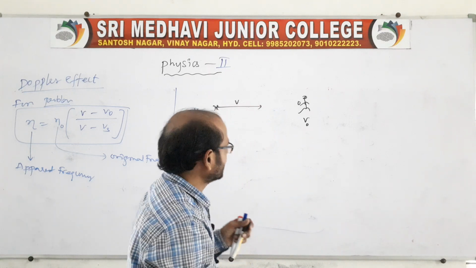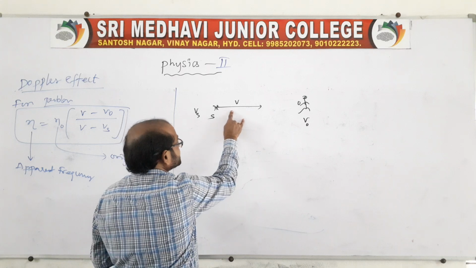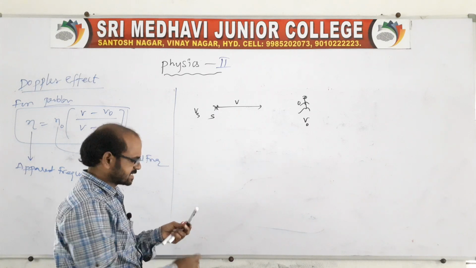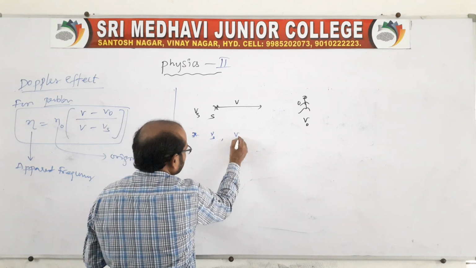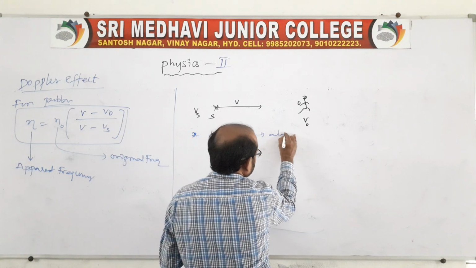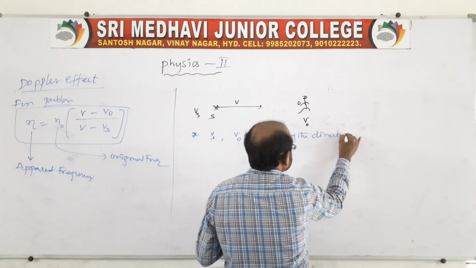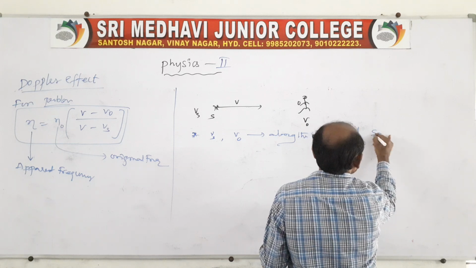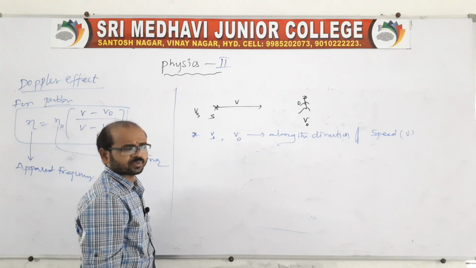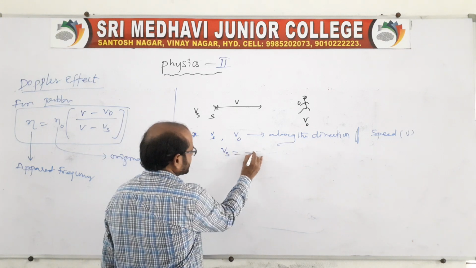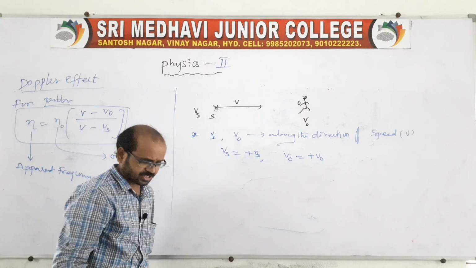Coming to the point, this is the first I want to say. If the source and observer, Vs and V naught, are moving along the direction of the speed of sound V, in the same direction, then in this situation we take Vs as positive and V naught as positive.